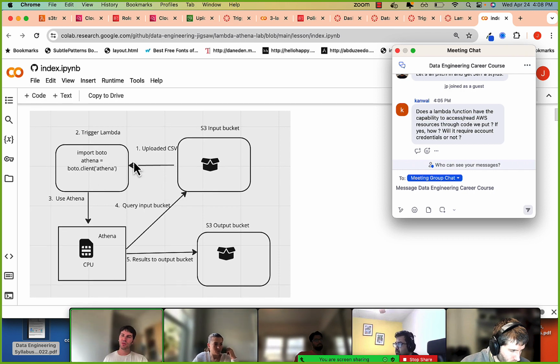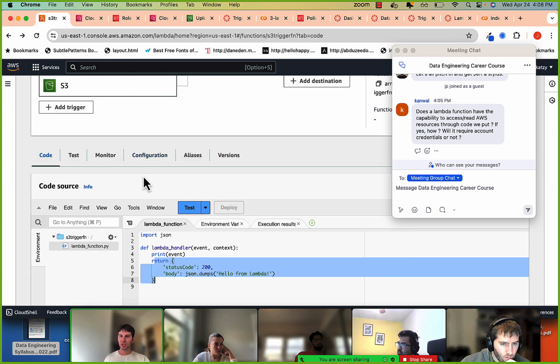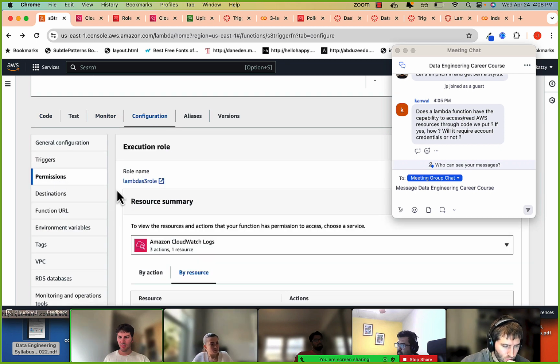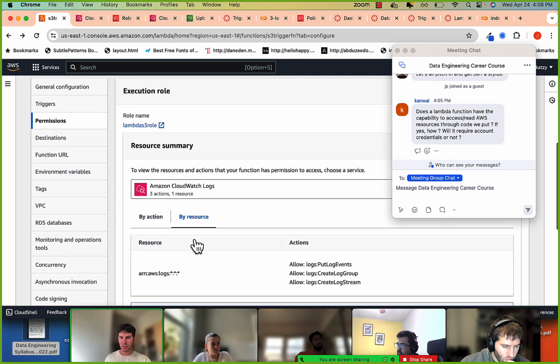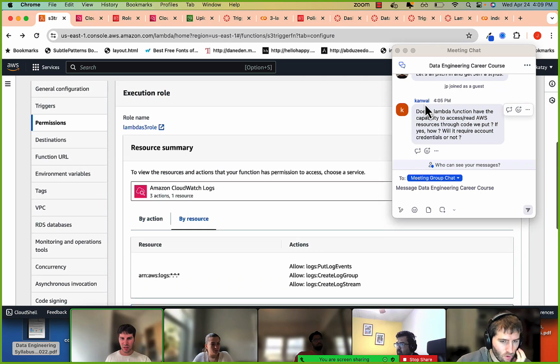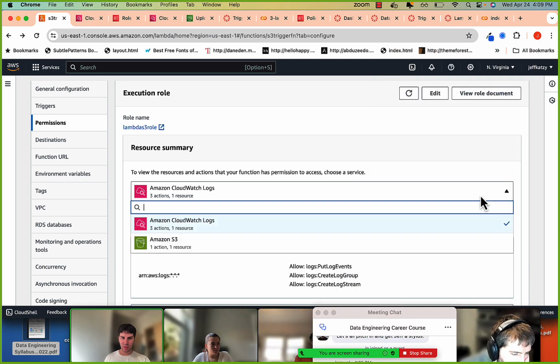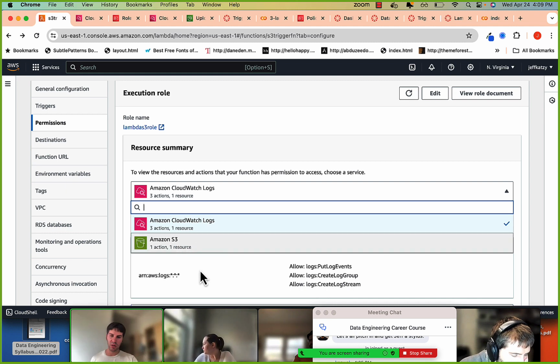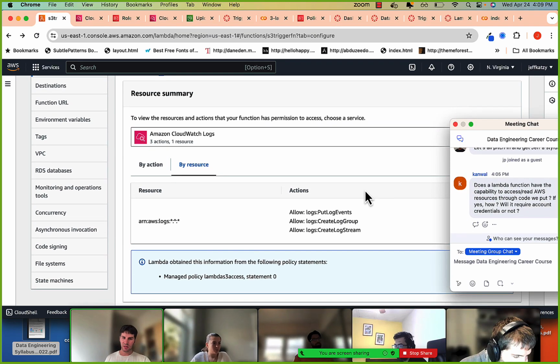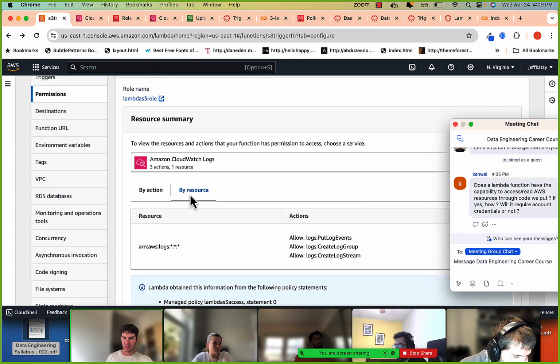This gets into the lab, but if you look at this Lambda function's configuration permissions, you can see it has access to two resources, CloudWatch Logs and S3, but probably will need a third one, like Athena. So you're probably going to have to update the resources so that you also give it access to Athena.